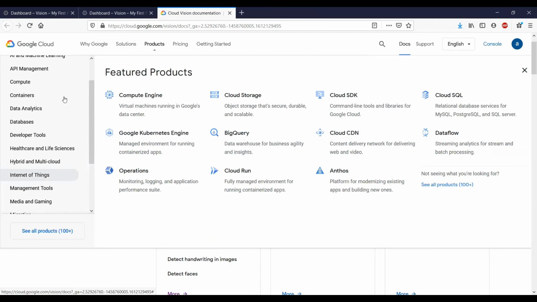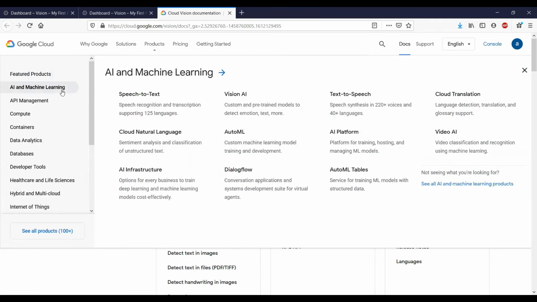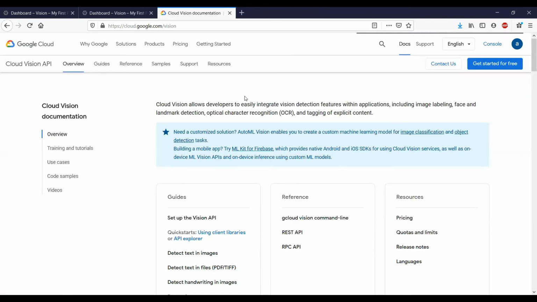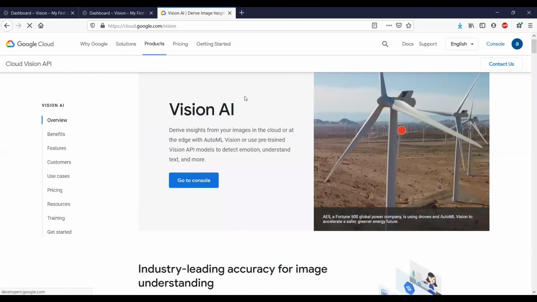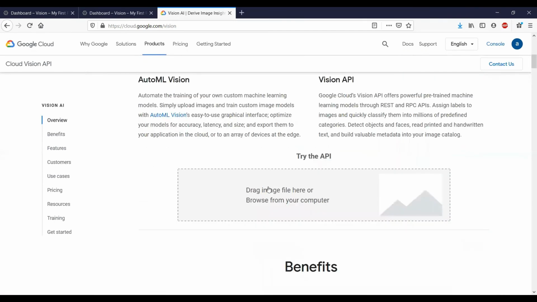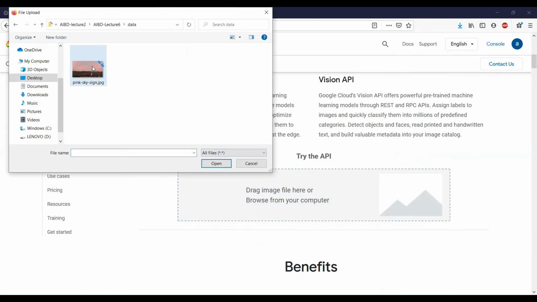So we go to cloud.google.com and we go to products and click on AI and ML, just below the feature products on the left side, and we see the Vision AI API, and we click on that. This brings us to the Vision AI page, and if you scroll down a bit, you will see the try the API option. If we click on the box to upload an image, you will be able to upload images that I have provided you. You may also choose any image that you like and feel free to explore the API.